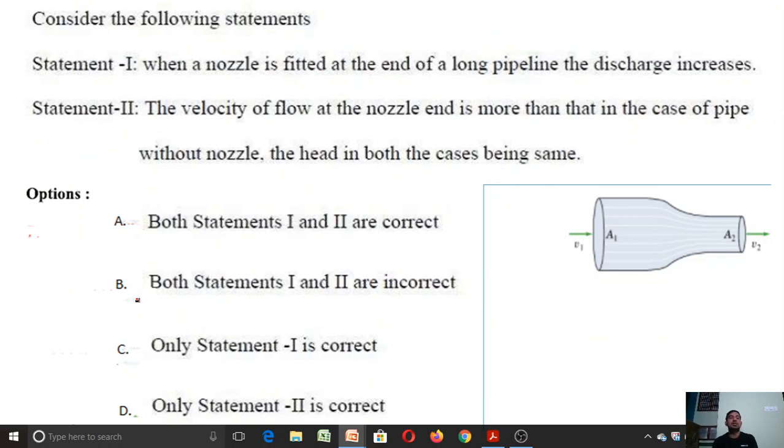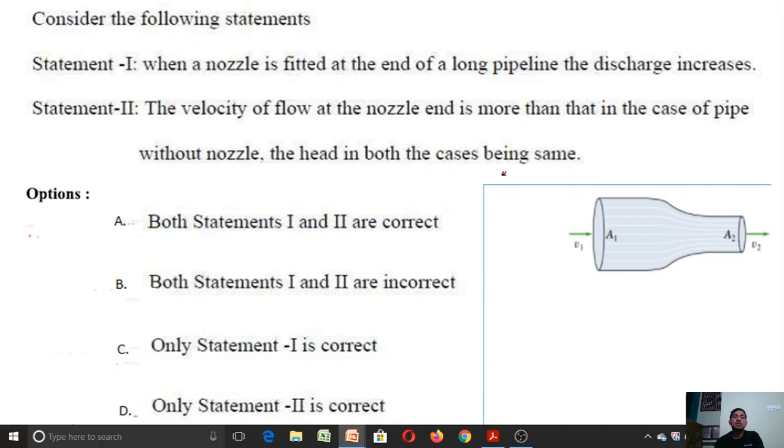Then let me discuss one more question. It is also statement type, right? Consider the following statement. Statement 1. When a nozzle is fitted at the end of the long pipe, the discharge decreases. And second statement is the velocity of flow at a nozzle end is more than that in the case of pipe without nozzle, the head in both the cases being same.